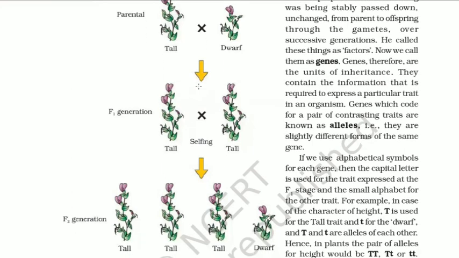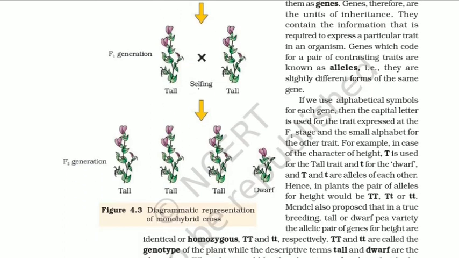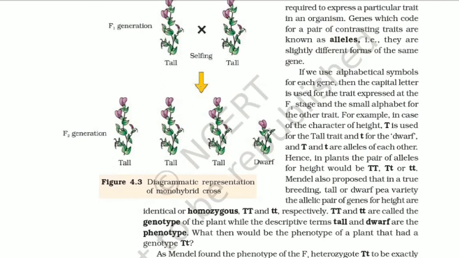Over successive generations, he called these things factors. Now we call them genes. Genes, therefore, are the units of inheritance. They contain the information that is required to express a particular trait in an organism. Genes, which code for a pair of contrasting traits, are known as alleles. That is, they are slightly different forms of the same gene.